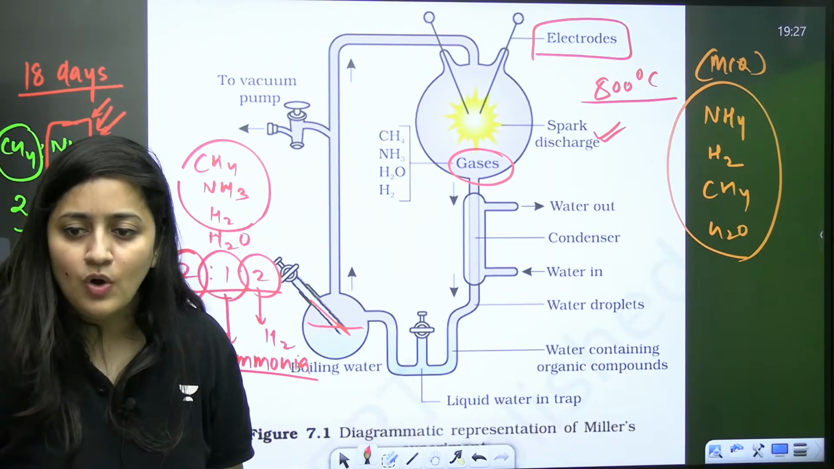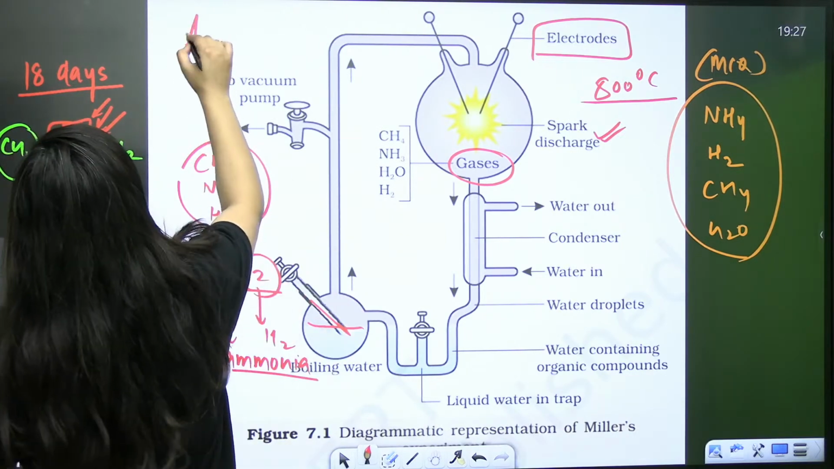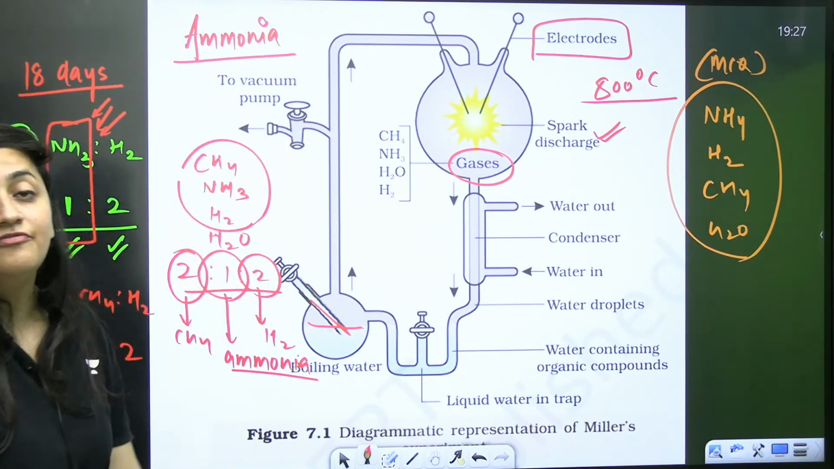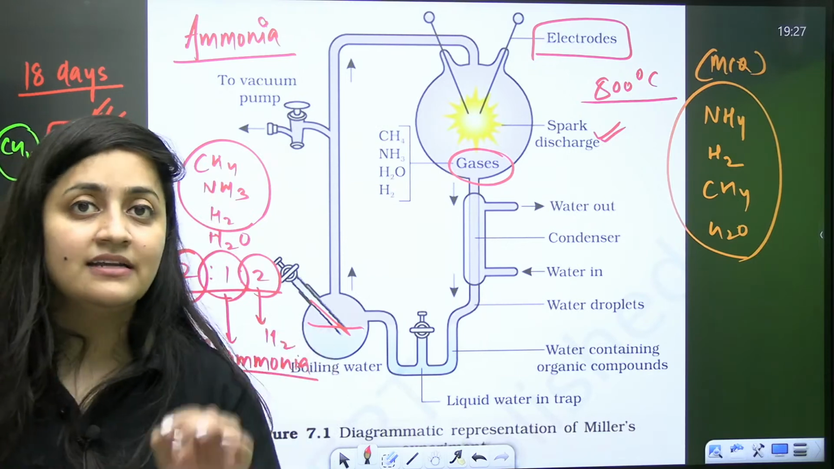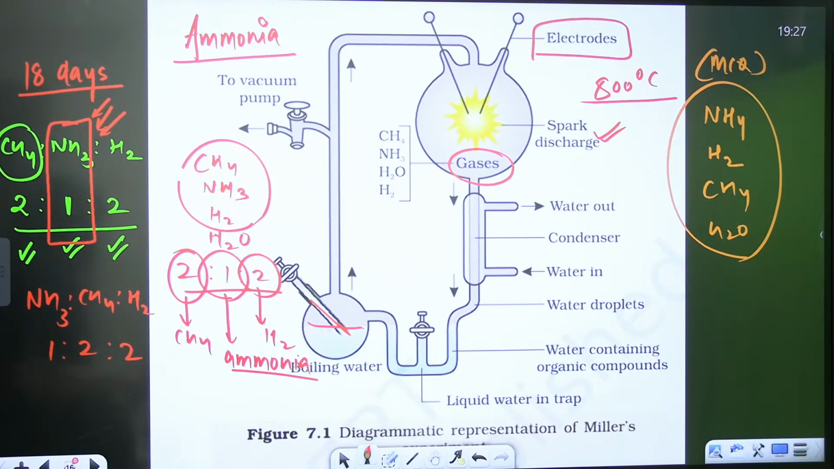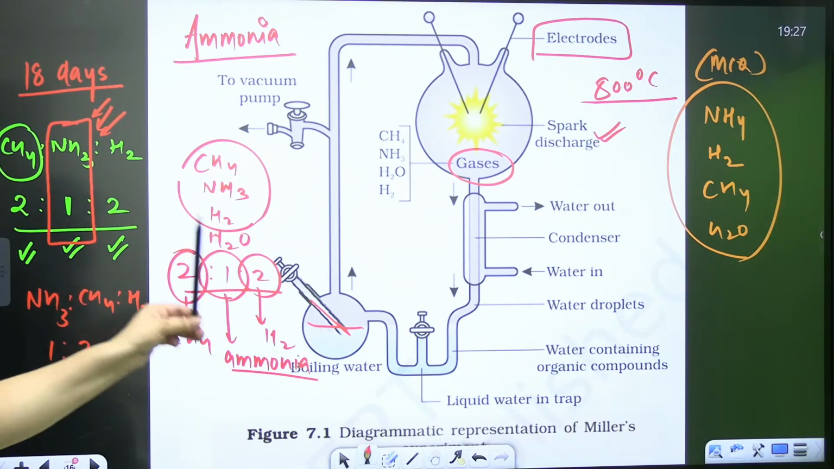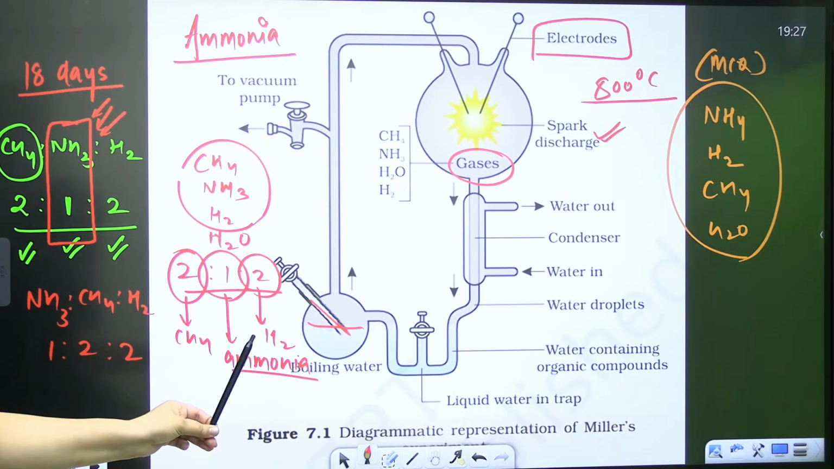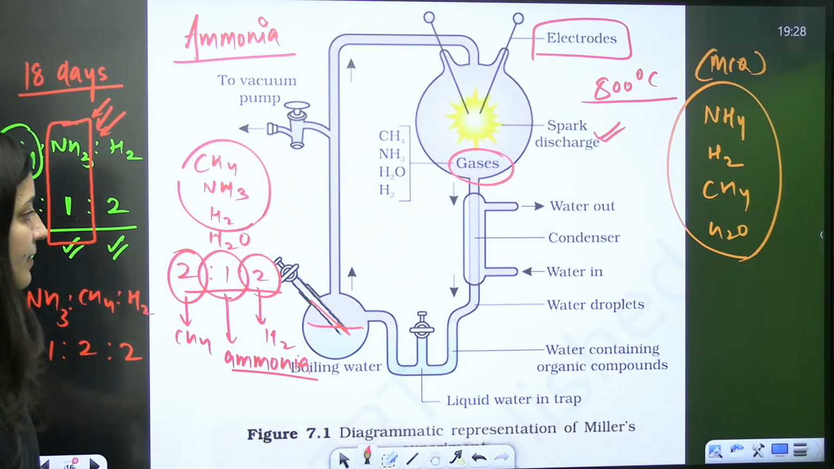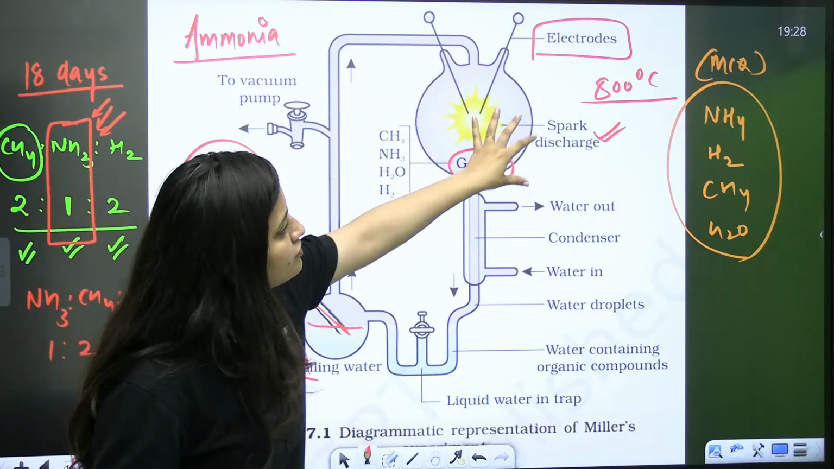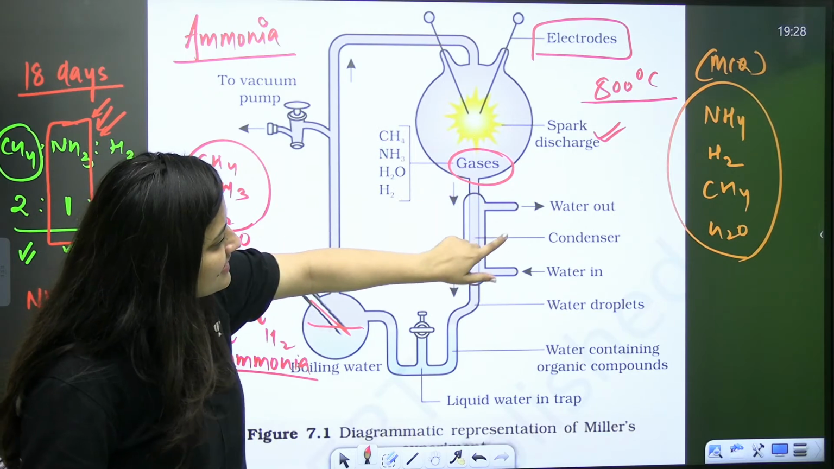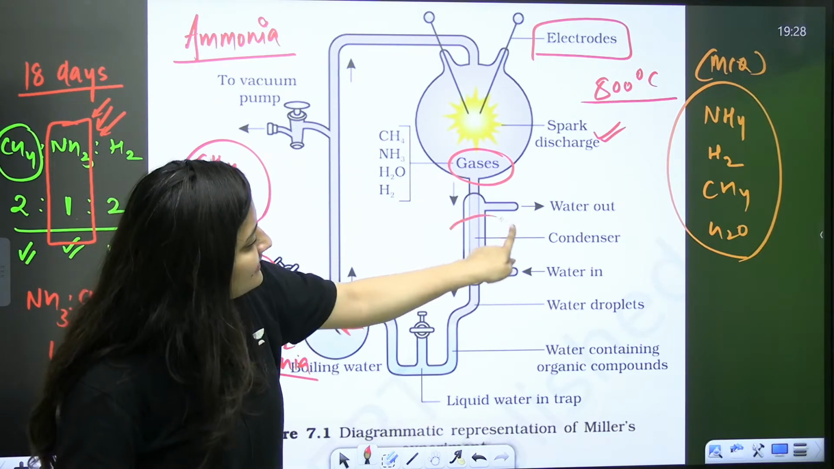And do you know how I remember it? A for ammonia, the first letter. Done. So 2:1:2 or 1:2:2, ultimately 1 part of ammonia was taken here. This is what you need to remember. Since you are boiling the water, eventually the water vapor will come here. Now when you pass these gases, see, water out, water in, actually it is a condenser.